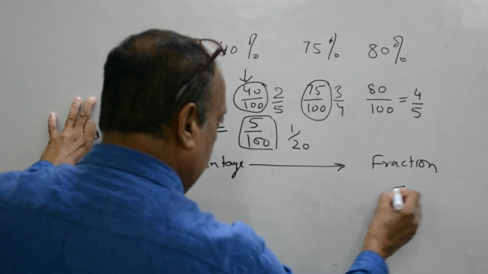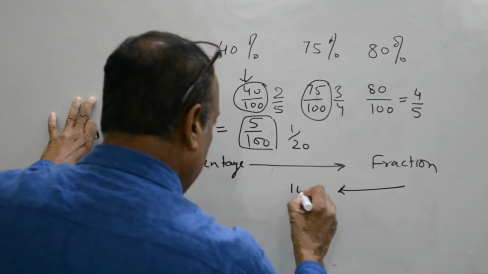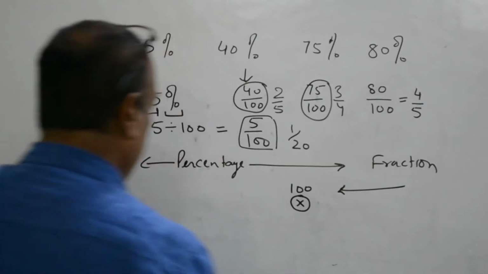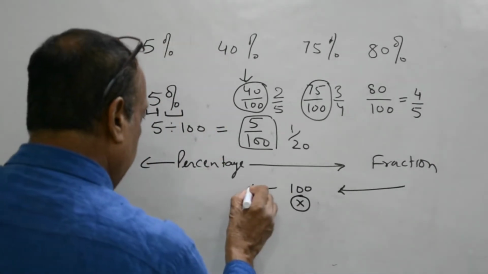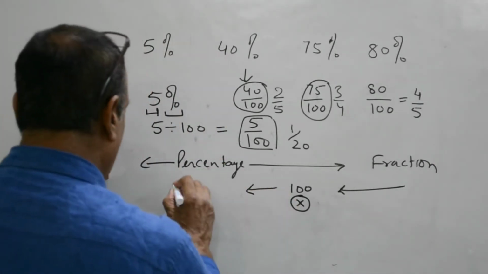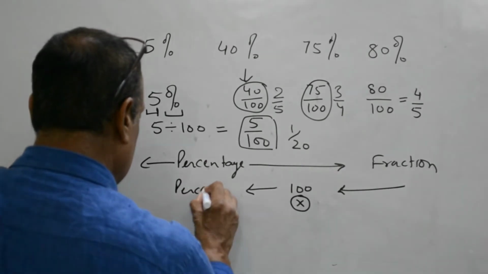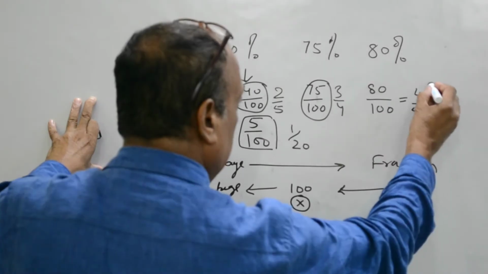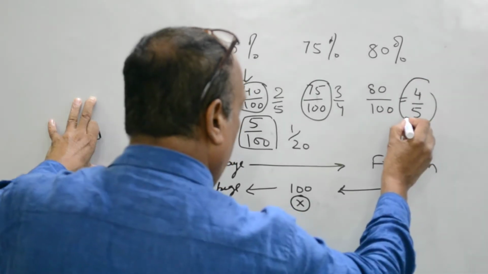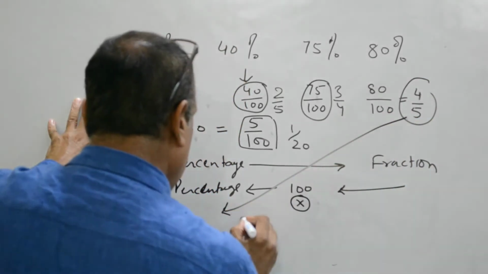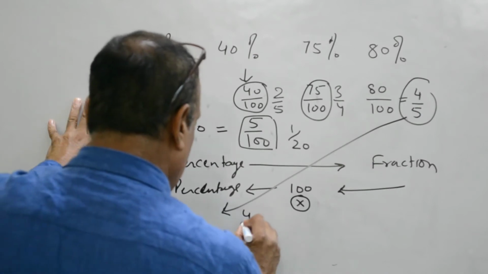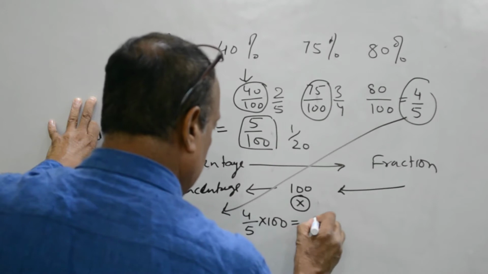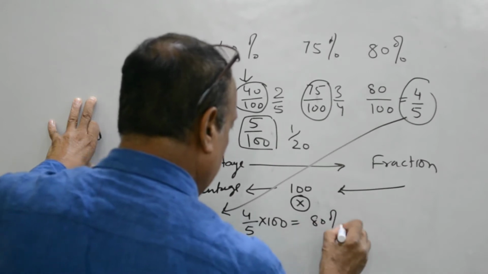So, by multiplying the fraction by 100, we will be converting it back into a percentage. If you want to convert 4 upon 5 into a percentage, multiply it by 100 and it will be 80%.